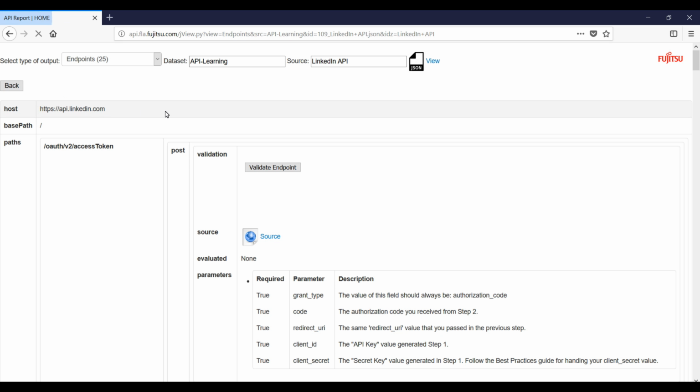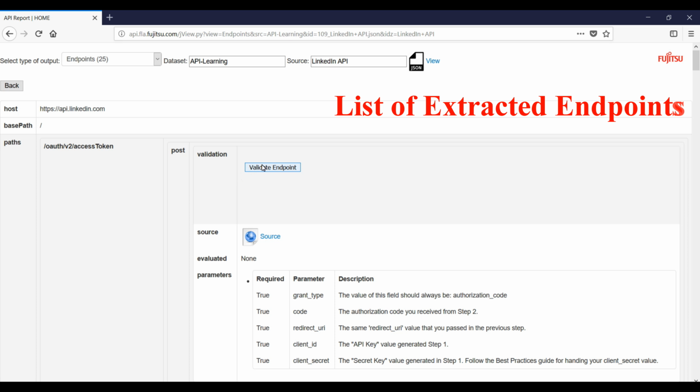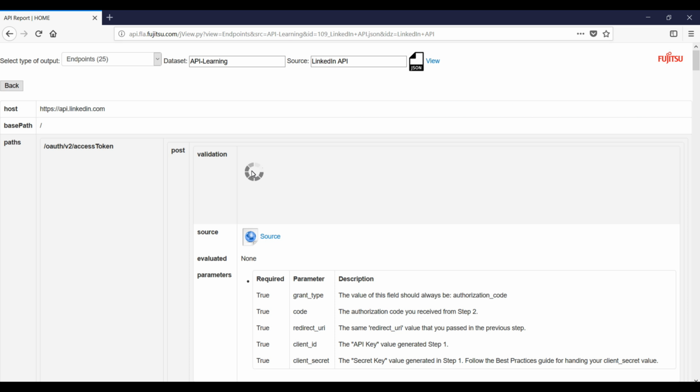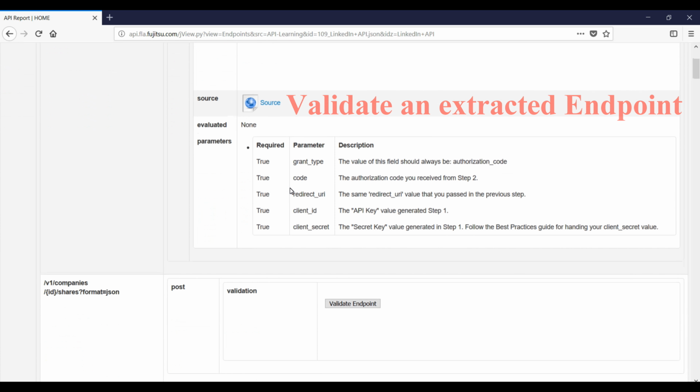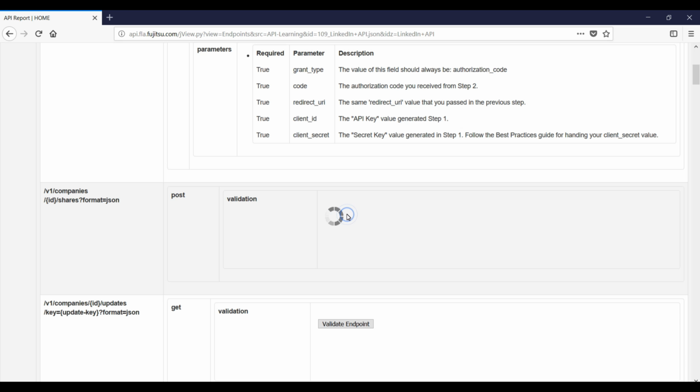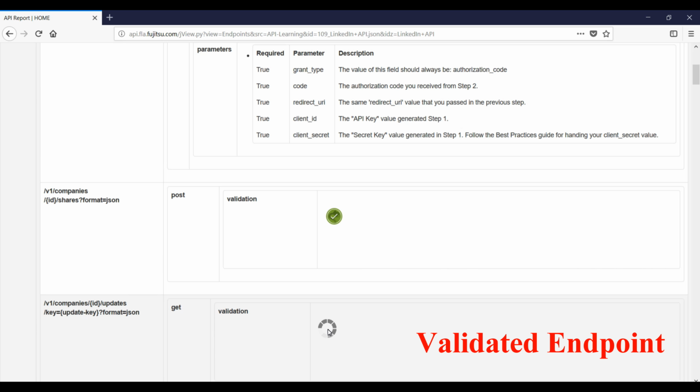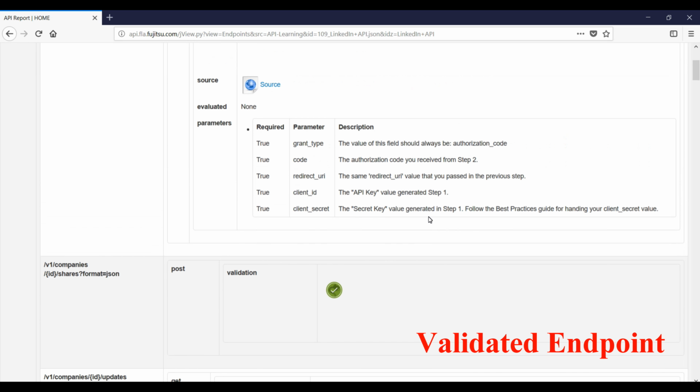Let's validate the first endpoint. As we can see, it calls and validates the endpoint in real time and returns its error or a checkmark. This API endpoint is invalid. Let's try another. As we can see, this endpoint is valid. Also, the next one is a valid endpoint.